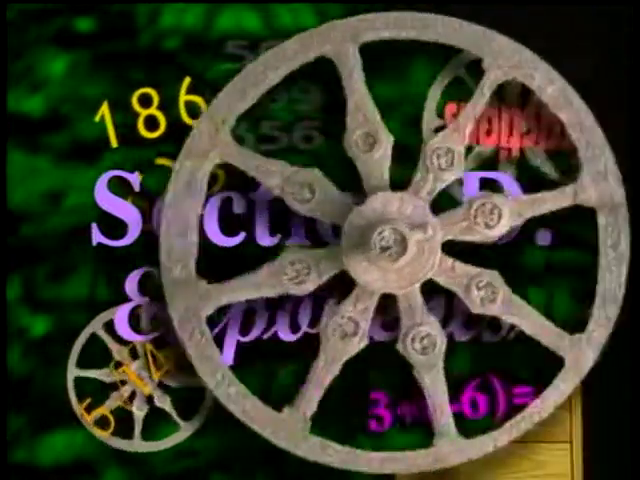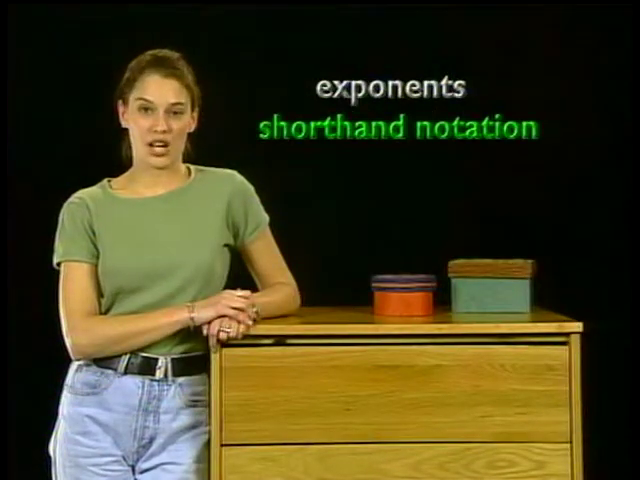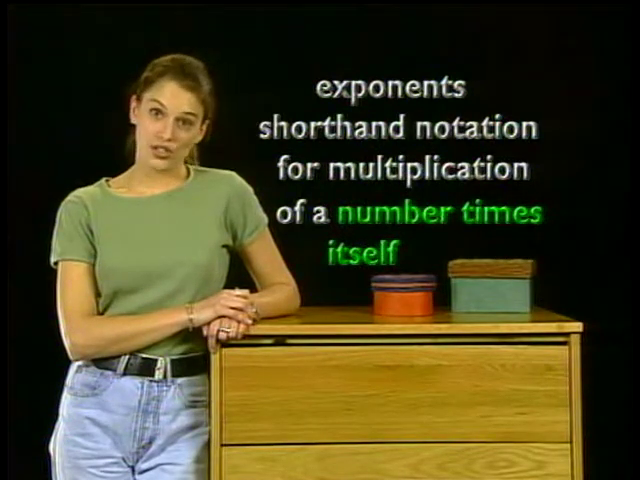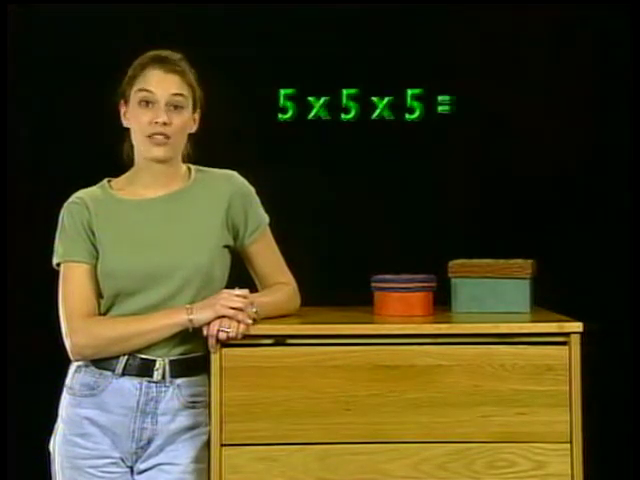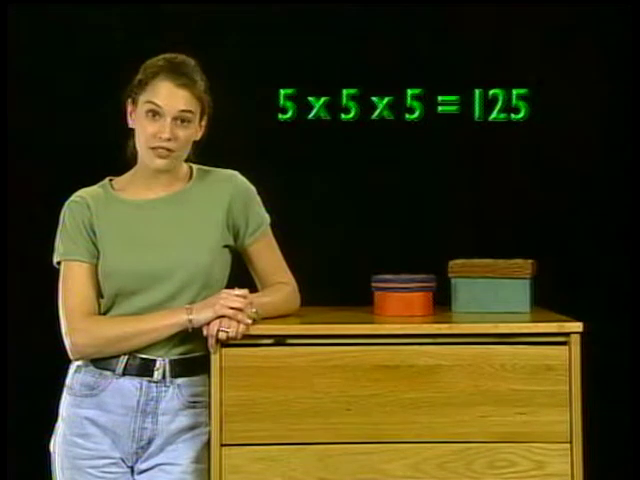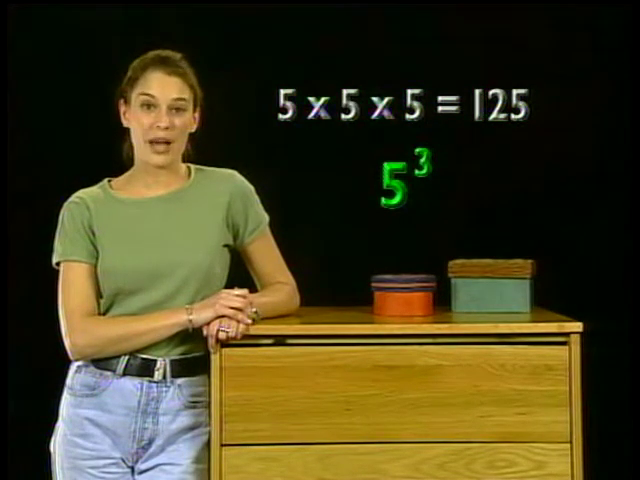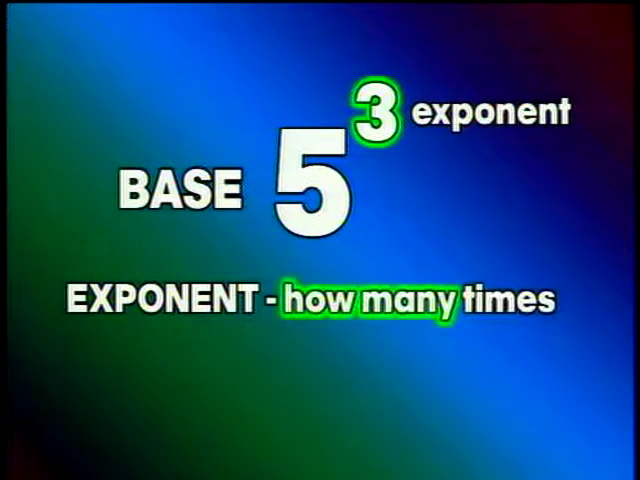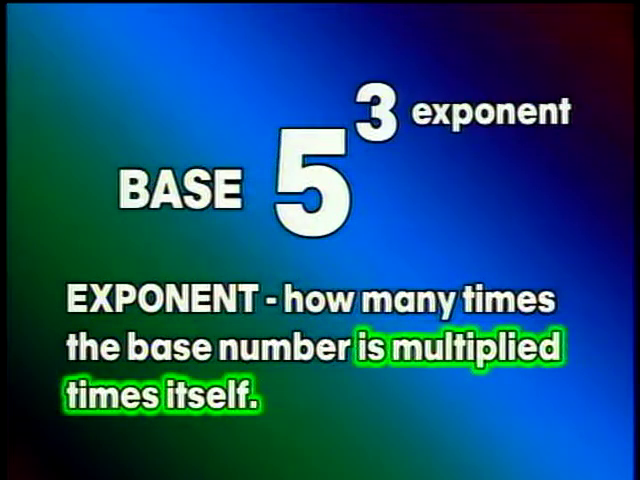Exponents. Exponents are a shorthand notation for the multiplication of a number times itself. In other words, instead of saying 5 times 5 times 5 equals 125, we'd say 5 raised to the third power. The 3 is known as the exponent, and the 5 is called the base. The exponent shows how many times the base number is multiplied times itself.